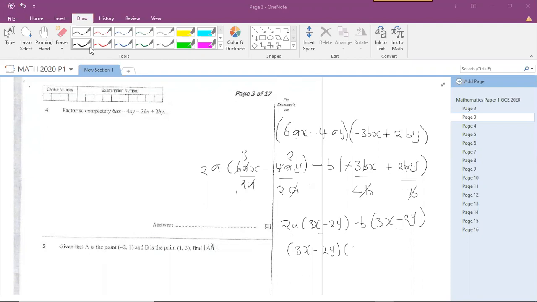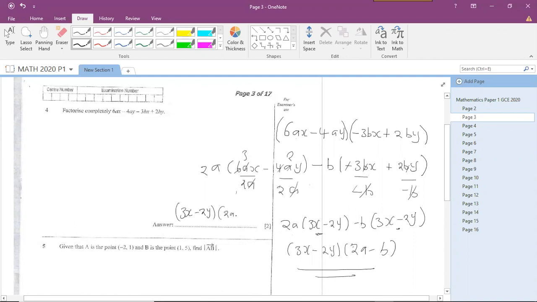So let's continue. So you notice that these, we have them in common. Don't worry, I'll explain this again. So we'll only write 1, then we'll combine these two. We'll end up with 2a minus b. And this will be our final answer. So our final answer is 3x minus 2y, close brackets, 2a minus b, close brackets.